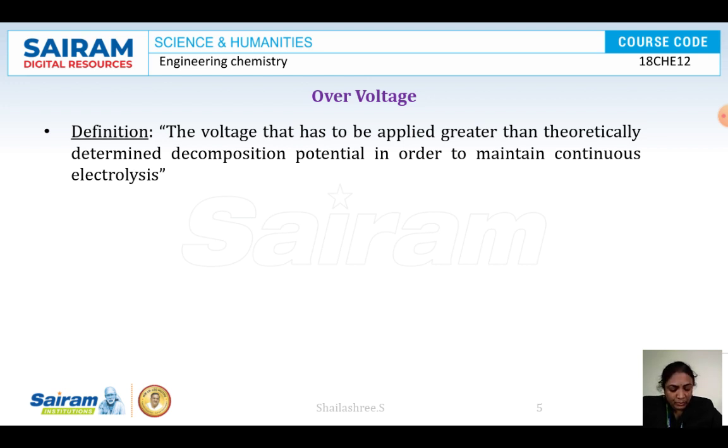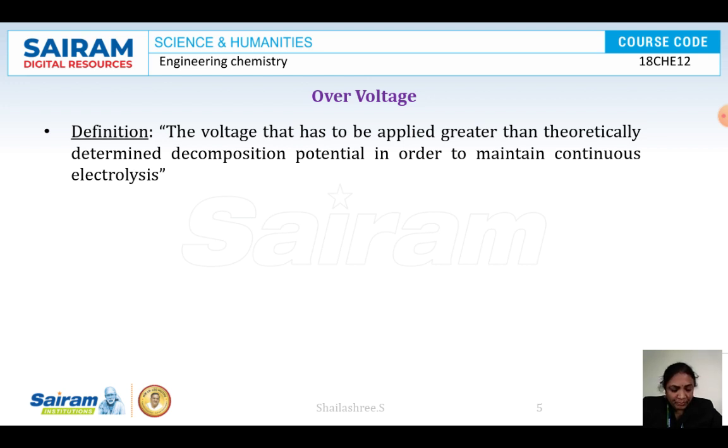For example, in this process of two platinum electrodes dipped in H2SO4 solution, theoretically 1.23 volts is given, but practically we are applying around 1.68 volts. So the difference, the excess of about 0.45 volts, is the excess decomposition potential. Theoretically it is 1.23, but we have to apply up to 1.68. That excess is the overvoltage. So overvoltage is defined as the excess voltage that must be applied to carry out the continuous electrolysis process.